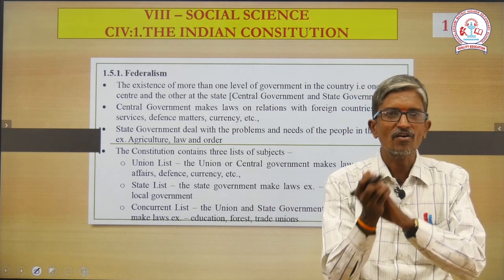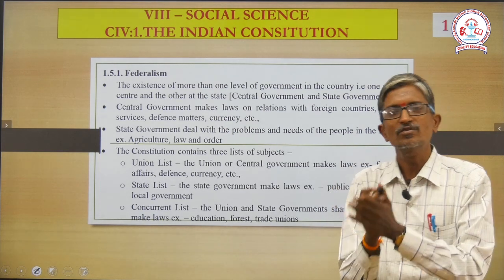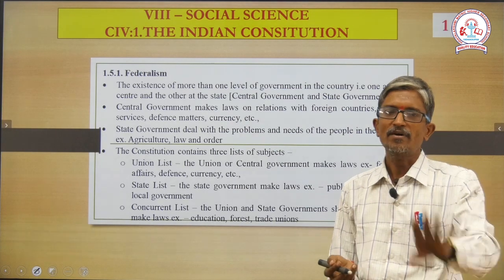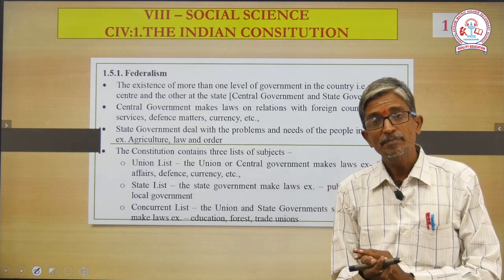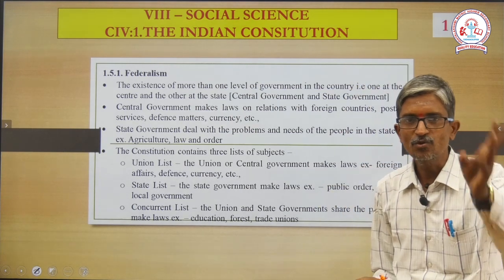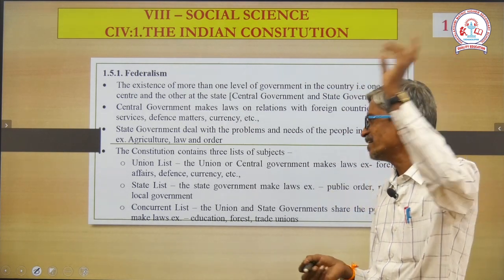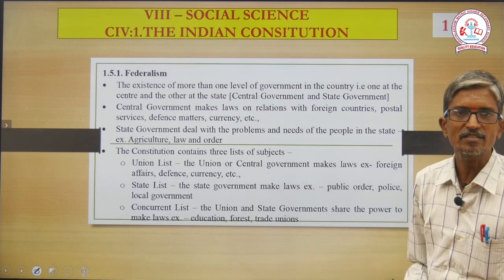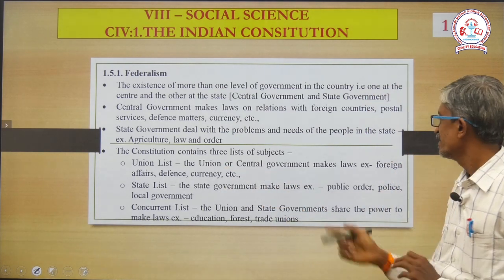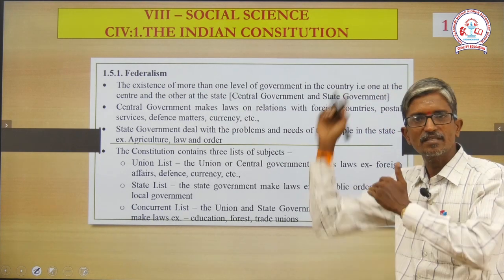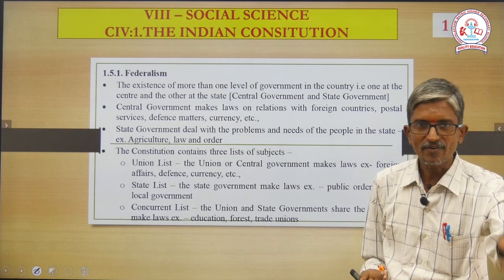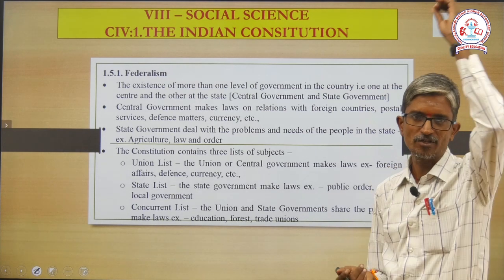Next, the constitution. Then what does the constitution consist of, sir? It consists of 3 important subjects. Number 1, union list, state list and concurrent list. What does the union list consist of, sir? The union or central government makes laws for, as we said previously, 4 important things: foreign affairs, defense, currency and postal.